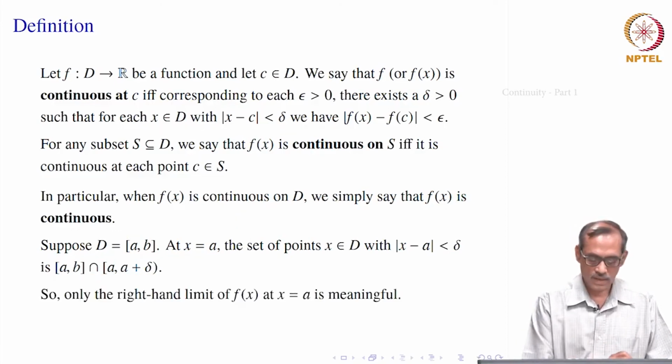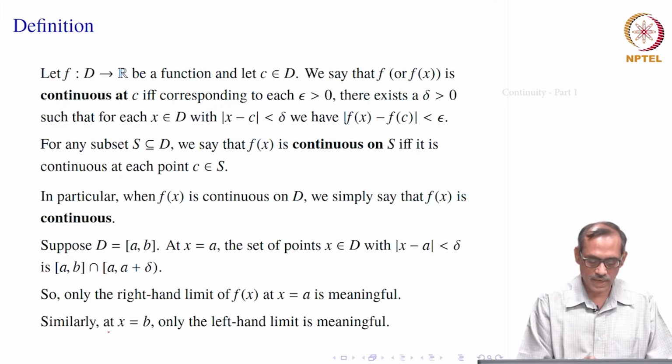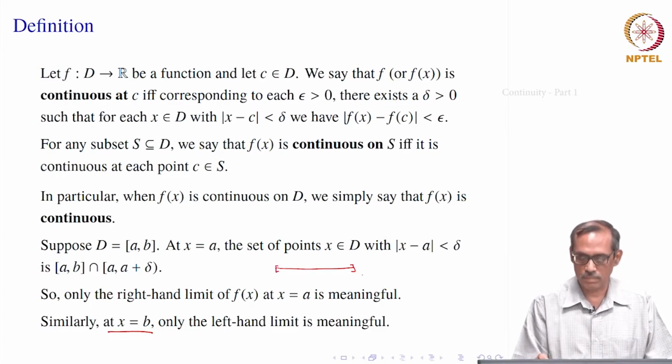Okay. So, that is what we say: only the right hand limit of f(x) at x equal to a is meaningful. Similarly, for x equal to b, we have the interval [a, b], and we are taking a neighborhood at b. So, it will be something like b - delta to b + delta.